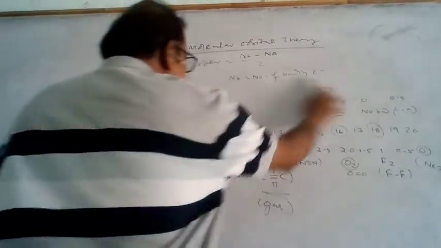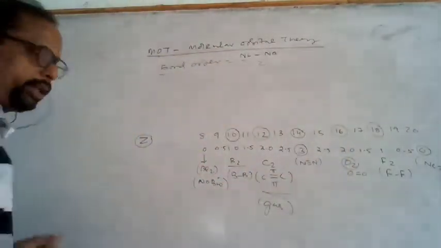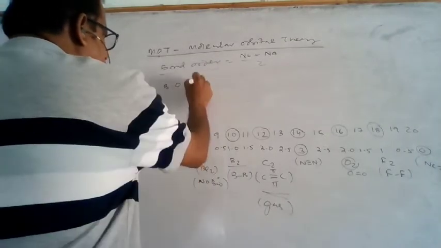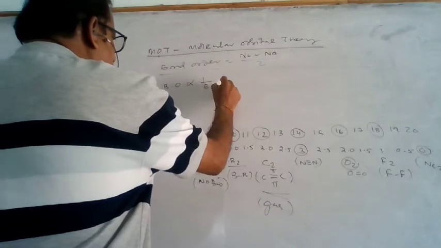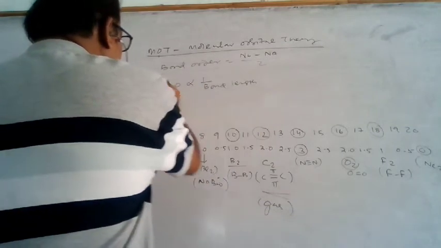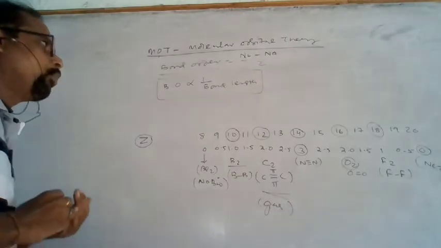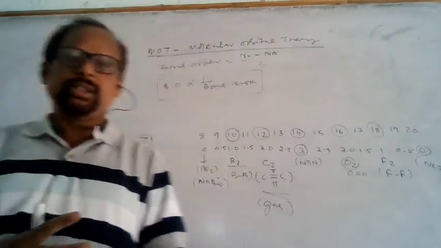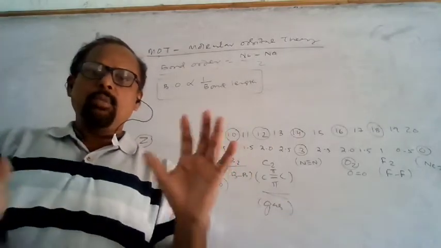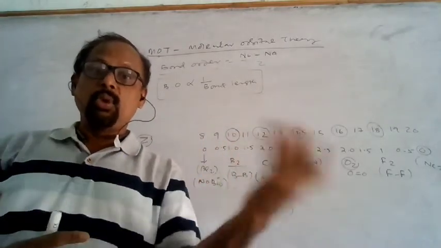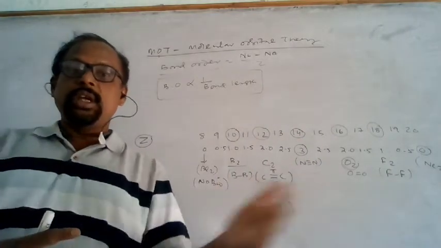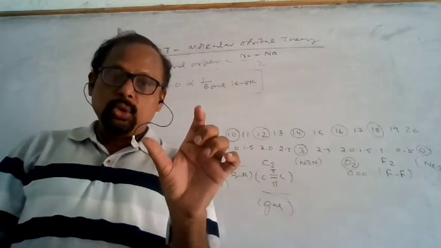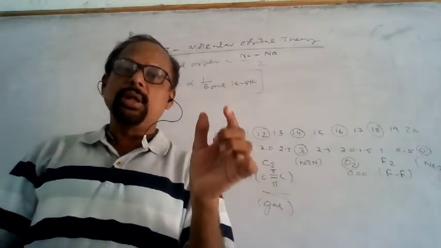Another thing to see: if the bond order is high, then the bond length is less. So bond length and bond order are inversely proportional. Why does it happen like this? If the bond order is high, there are more bonds between the two atoms, so the two atoms come closer to each other and the bond length is less.